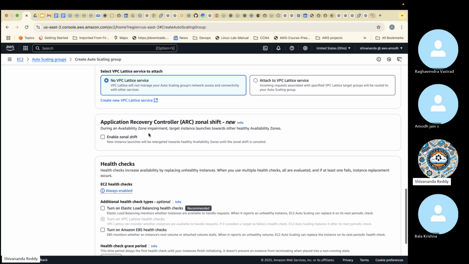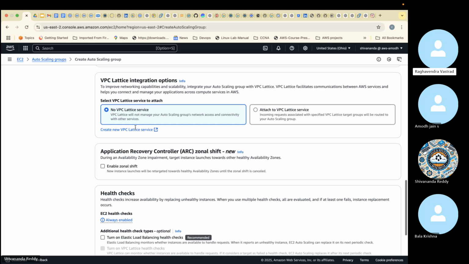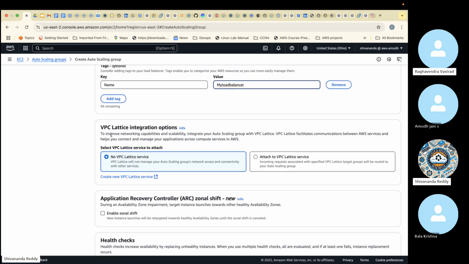Then application recovery controller, ARC zonal shift, new. During an availability zone impairment, target instances launch towards other healthy availability zones. Coming back to that VPC Lattice above: yeah, so this is going to improve the capabilities. I mean, network speed will be increased. For example, assume that I am a bit far from my router. Then what is my speed? Maybe 1 Mbps.